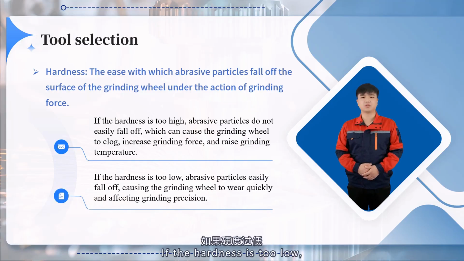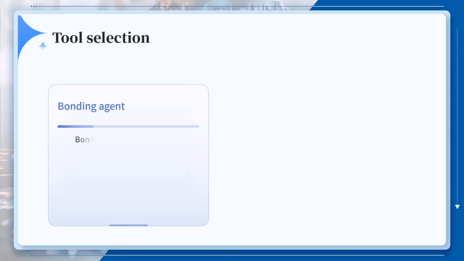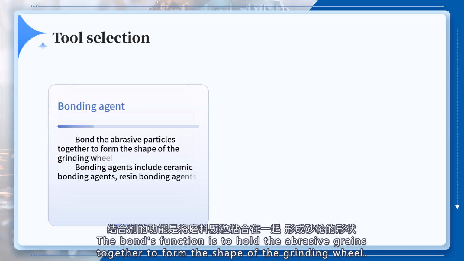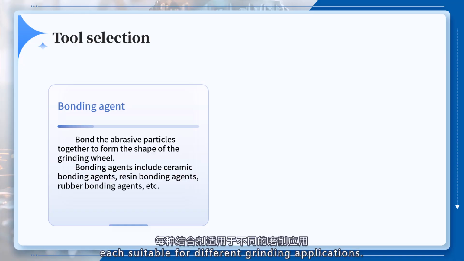If the hardness is too low, the abrasive grains detach too easily, leading to rapid wheel wear and affecting grinding precision. Bond. The bond's function is to hold the abrasive grains together to form the shape of the grinding wheel. Common bonds include ceramic bonds, resin bonds, and rubber bonds, each suitable for different grinding applications.